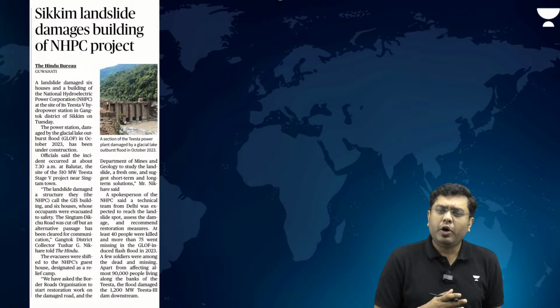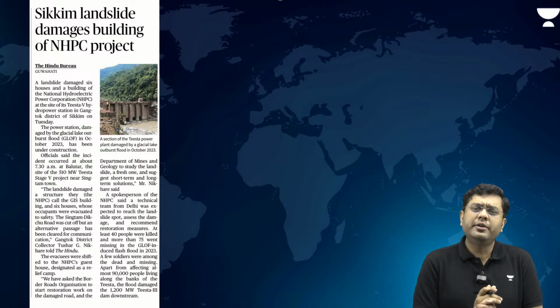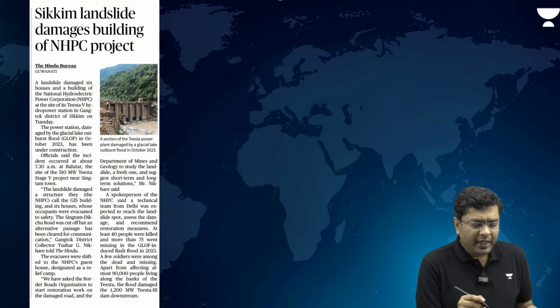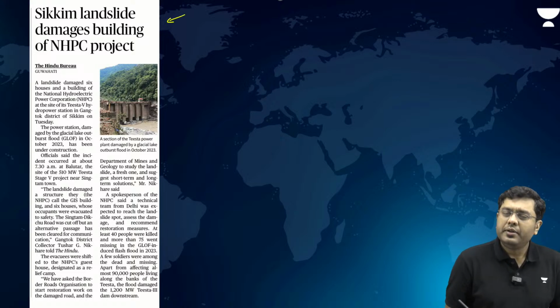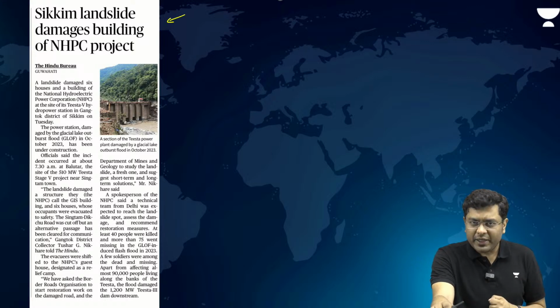Okay? Now, after that, we move to certain of the articles in a shortened format relevant for your prelims. Sikkim landslide damages the building of the NHPC project in the Tista river system. Now, this is the same project which was damaged by the glacial lake outburst flood which occurred in Sikkim in 2023, which claimed a lot of casualties. Now, it is in the same area where a fresh landslide has occurred.